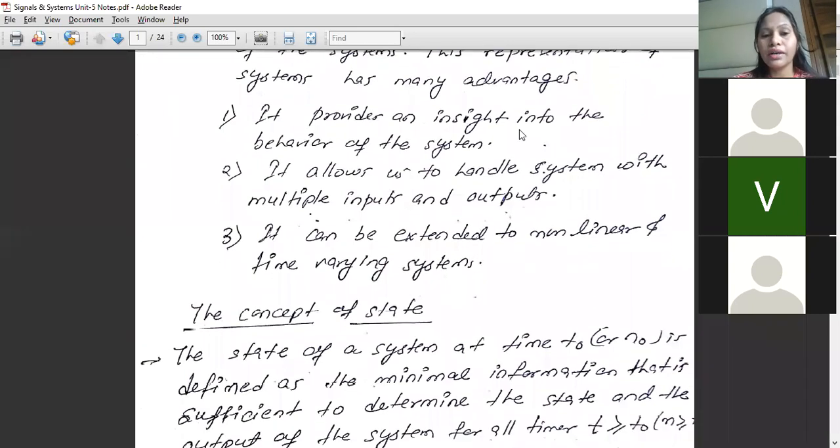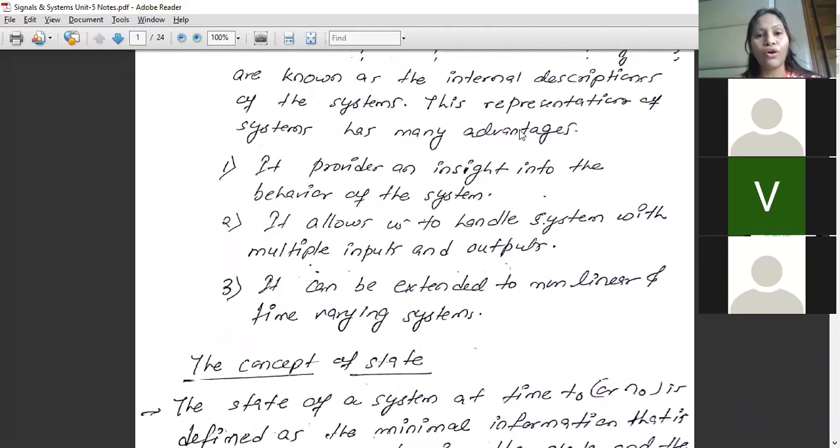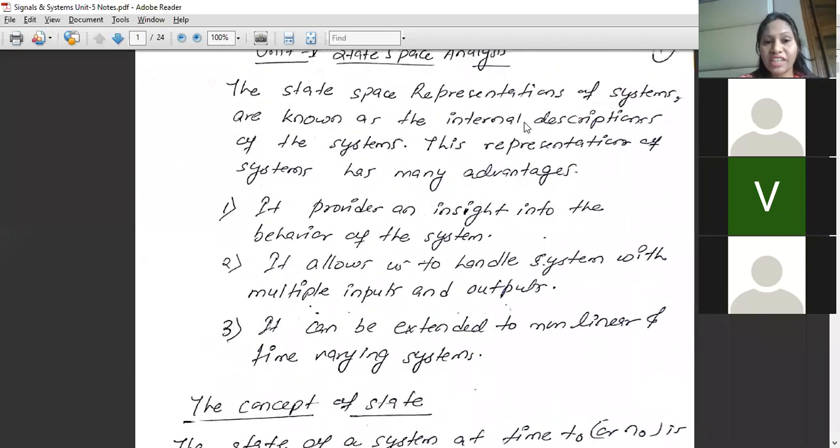Now the third one is it can be extended to non-linear and time varying systems. As I've already said right now, कि अभी तक हम LTI system के बारे में ही बात कर रहे थे, like we were discussing all about the linear time invariant system, but this talks about non-linear and time varying systems as well. So these are the basic advantages of going into the state space representation. Clear? So this is all about the state space representation.